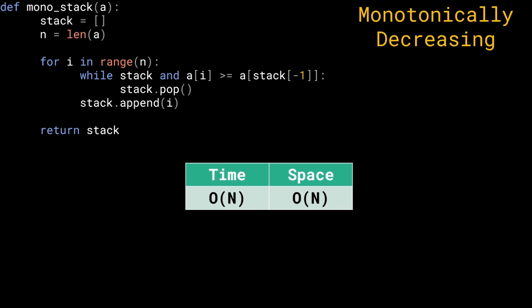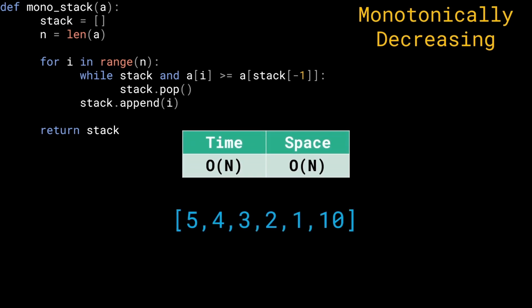All right. Okay, cool. So now let's go ahead and talk about the time and space complexities, because often this becomes an issue for a lot of people, because although this while loop that we have, it looks like it might take it infinite order of time. It really does not. The time is order of n indeed, and the space is order of n too. Now the space is rather simple to understand. Let's say we have a case like 5, 4, 3, 2, 1, 10. So we have a monotonically decreasing order up till the value of 10, right?